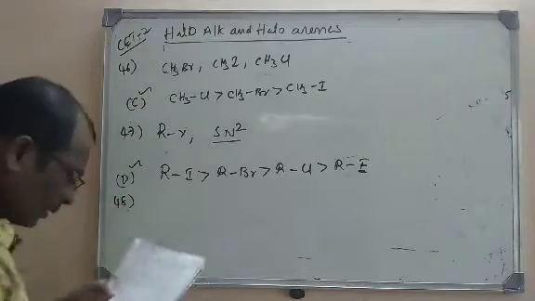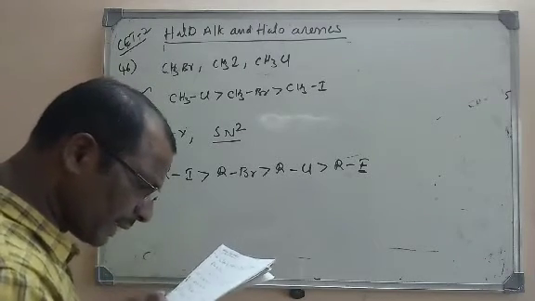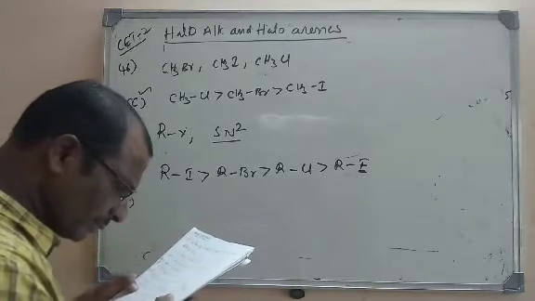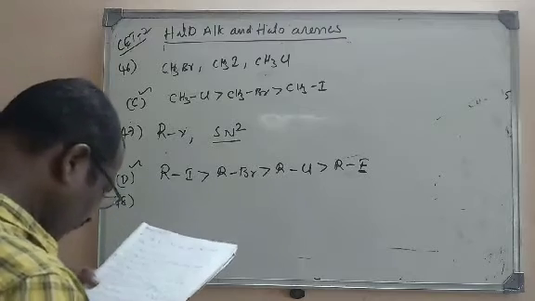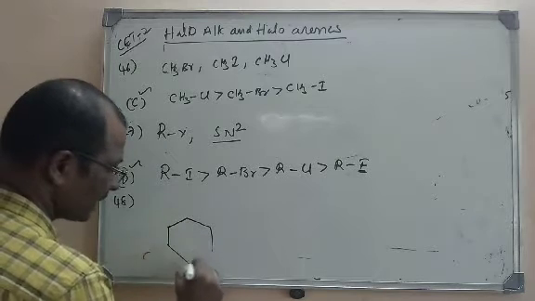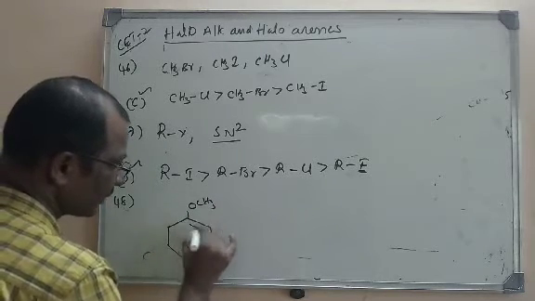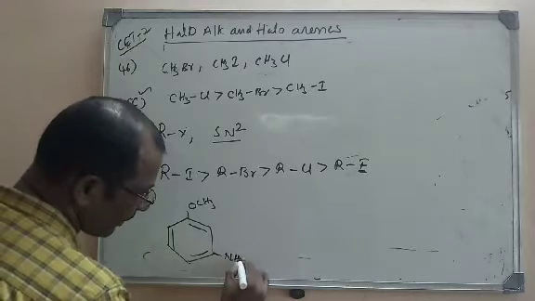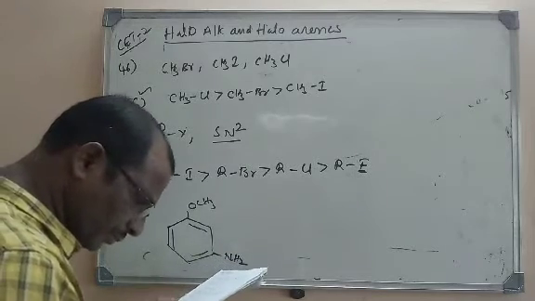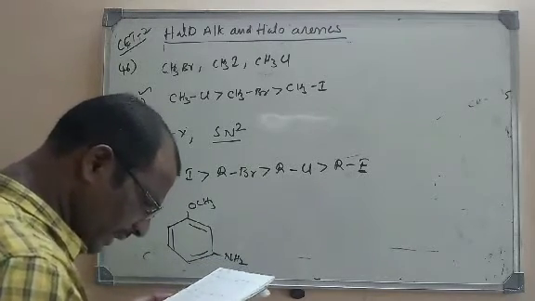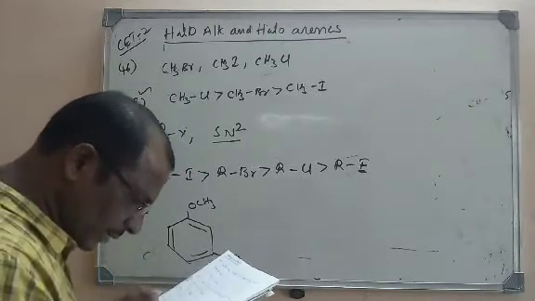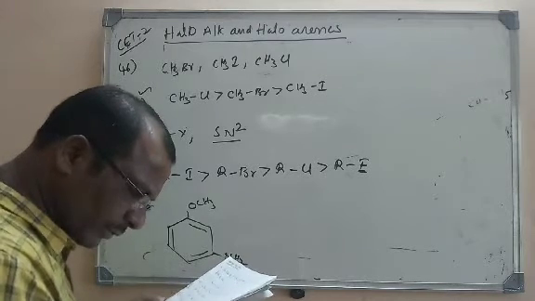Let us move to the next question. Which of the following on treatment with sodamide and liquid ammonia gives meta-anisidine? Anisidine means OCH3, that is anisole, with NH2 at the meta position, so meta-anisidine. Which of the given reactants will give meta-anisidine? First one is ortho-bromoanisole, second one meta-bromoanisole, third one both A and B.